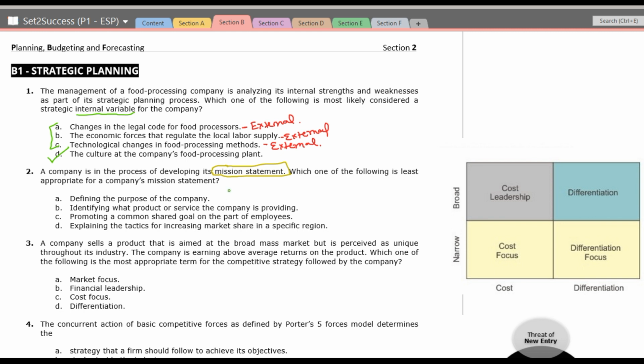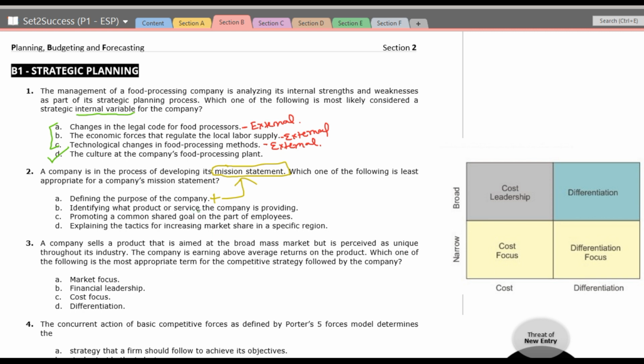And the mission statement is most effective if it's a single sentence. Now let us see what should be included in the mission statement and what should not. Defining the purpose of the company should be included in the mission statement.